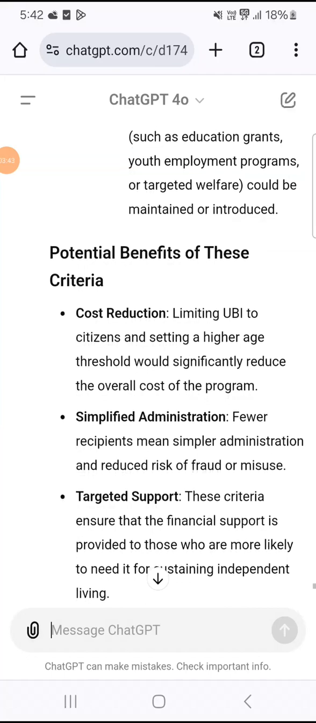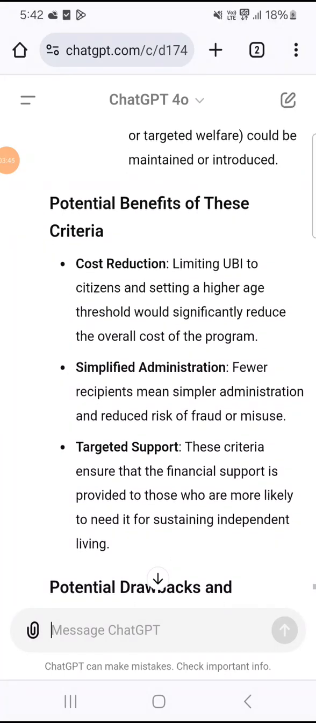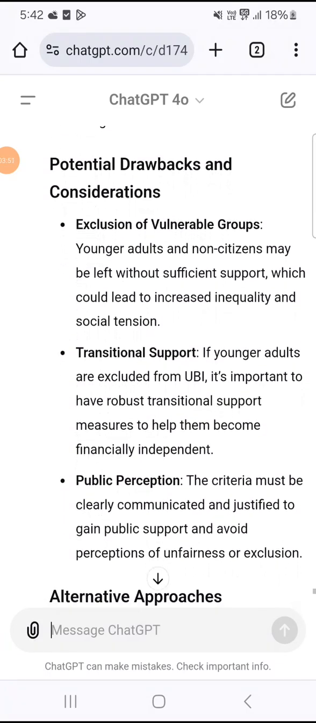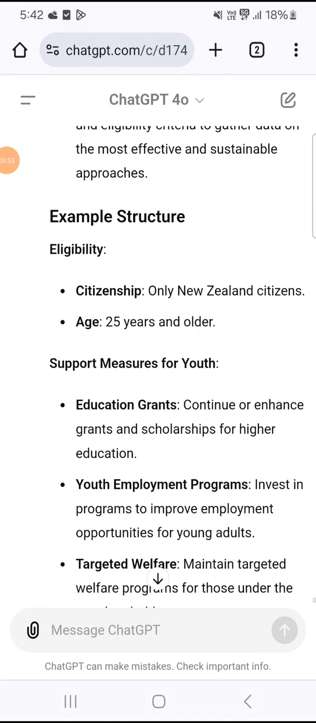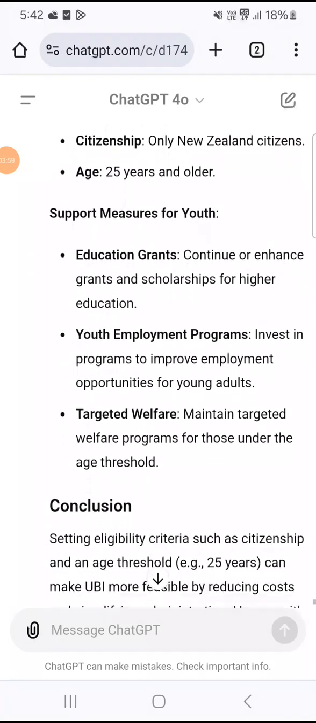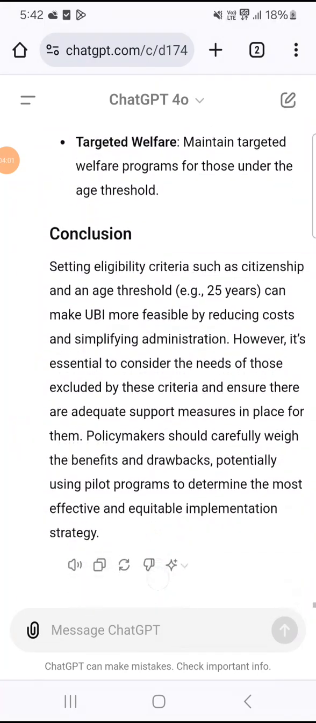8. International experience. Learning from pilots. Drawing lessons from international pilot programs and studies can provide valuable insights into best practices and potential pitfalls. Contextual adaptation. Adapting UBI models to the specific economic, social, and cultural context of New Zealand is crucial for successful implementation.